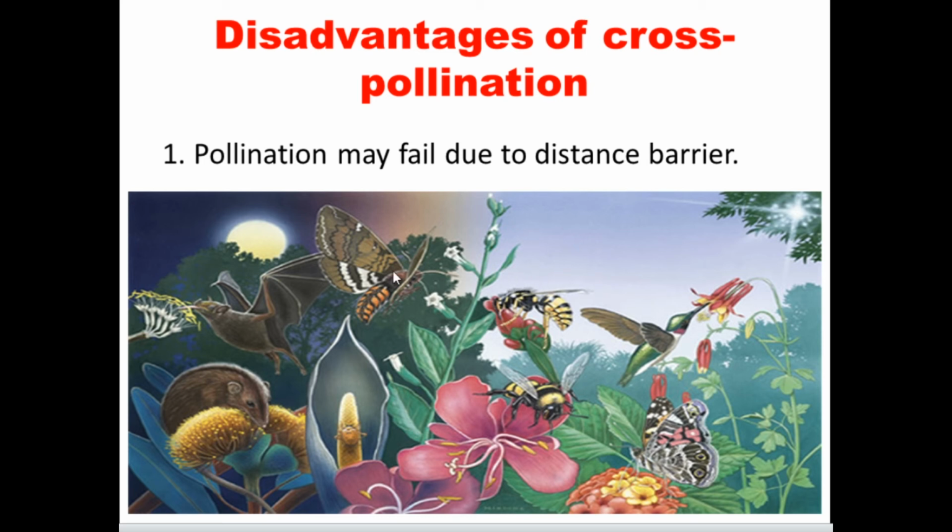If they do not, or if there is a very small number of agents, it is a failure for cross pollination. So cross pollination is impossible for the plants. That's why the plants always depend on agents.